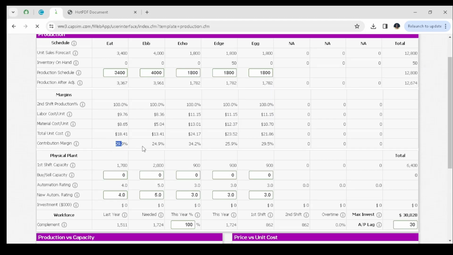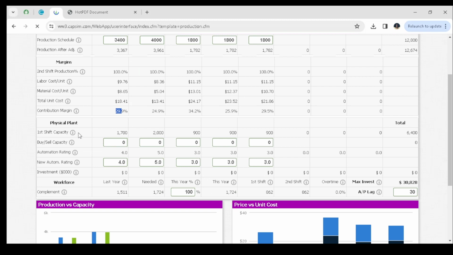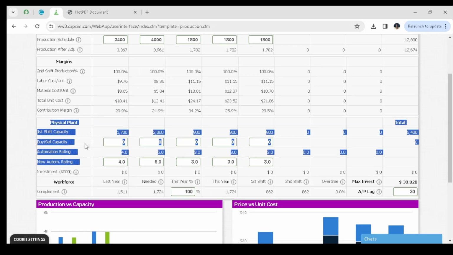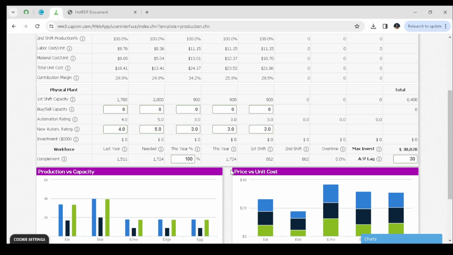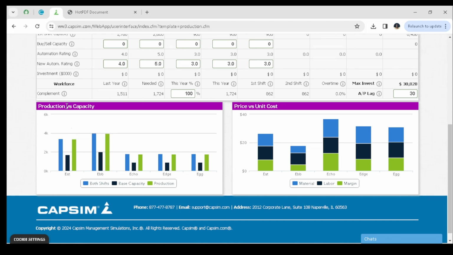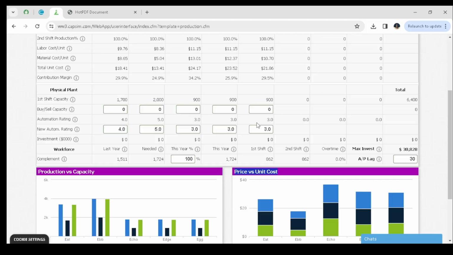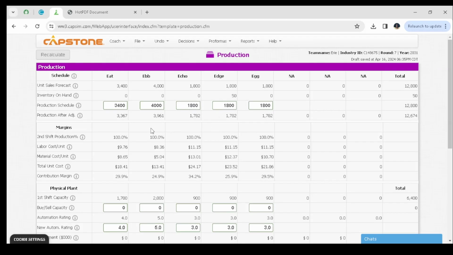the contribution margin. Down here you have the physical capacity part, whereby you can buy capacity or maybe sell capacity. Also you can buy automation for your products, and you have the maximum investment, whereby you can invest up to this maximum in your company. So that's it. Down here you have the graphs for the production versus capacity, and here the price versus the cost, the unit cost. So that's it under production.